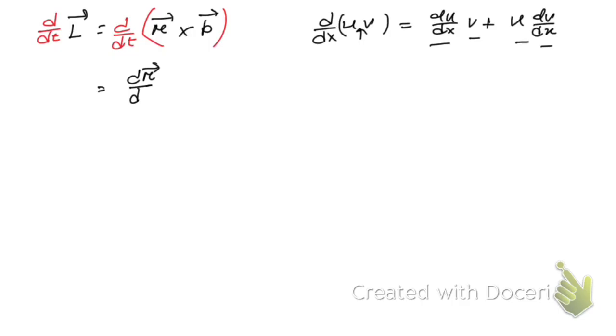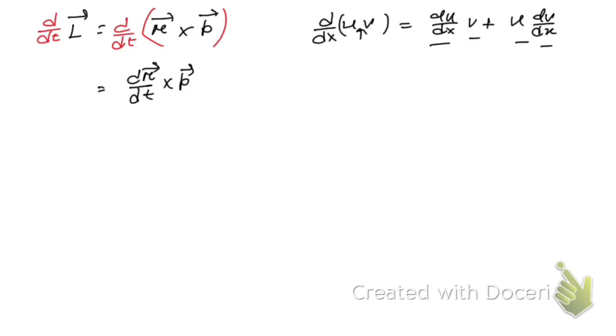dr/dt cross p. So here you see, this term you can write as v into du/dx, but here don't write that way. Keep the order the same as here. Don't write the p first. If you write the p first, then you have to put a negative sign. This is a cross product, because in case of cross product, a cross b is not equal to b cross a. So you can write equal if you put a minus here, right? So hope you have understood this.